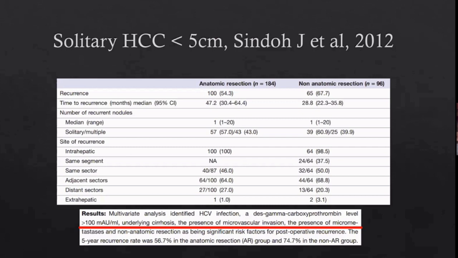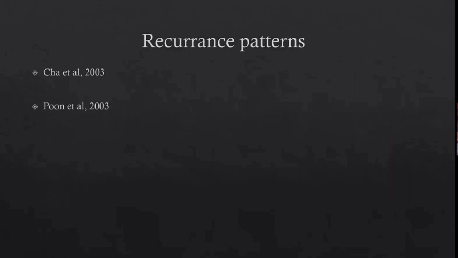So here, when you are talking about childhood cirrhosis, all of our patients are cirrhotic. So definitely all of our patients are at high risk of recurrences. So this makes us ask: if the recurrence comes in the liver itself, we will change the liver. Then we need to know how many patients are having the recurrence in the liver itself, because the only time you can do a salvage transplantation is when there is solely intrahepatic recurrence.